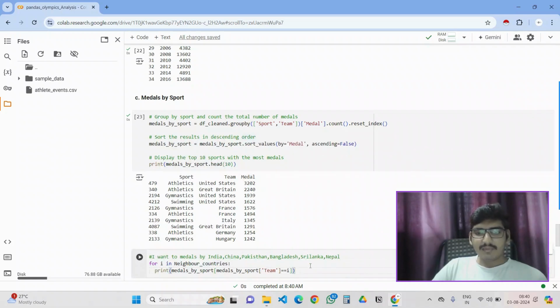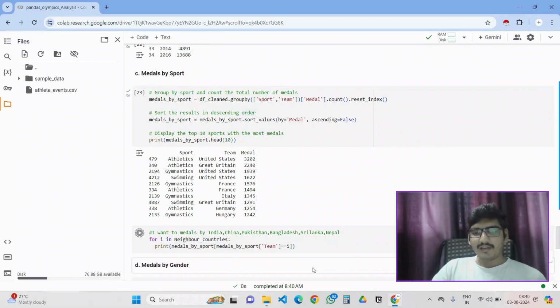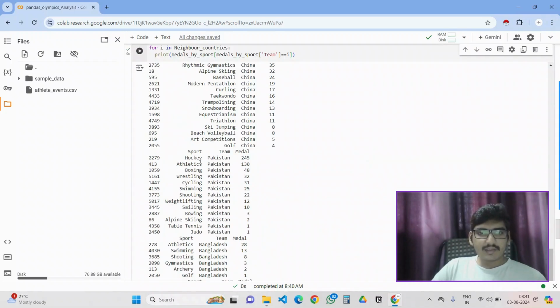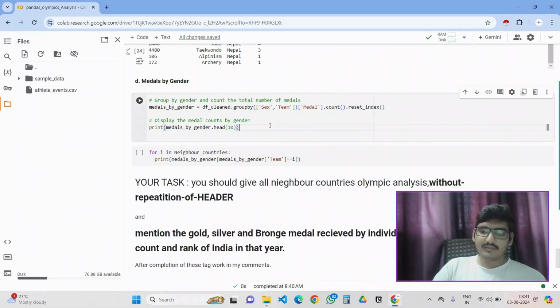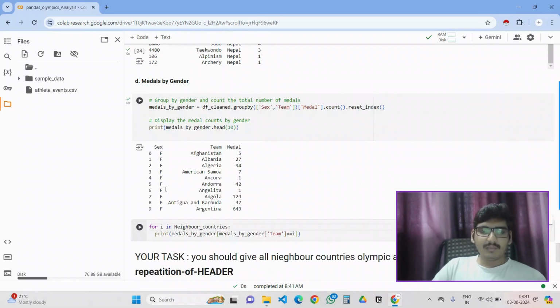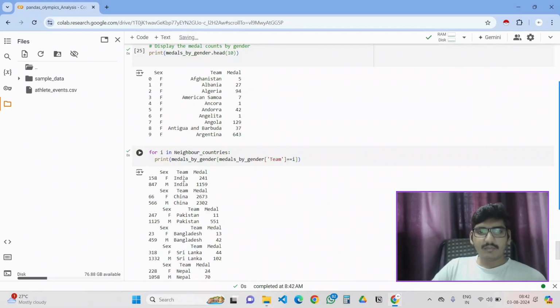Here in neighboring countries, which sport is more famous? Let's come to our neighboring country, Pakistan. Pakistan hockey has more medals. After that, athletics, boxing, wrestling, cycling, swimming, weightlifting, sailing, rowing, tennis, table tennis, judo. These are the sports in neighboring countries. After that, gender-based analysis. Coming to female, the medals are like this. And let me check in our neighboring countries. India, the female is 2241.